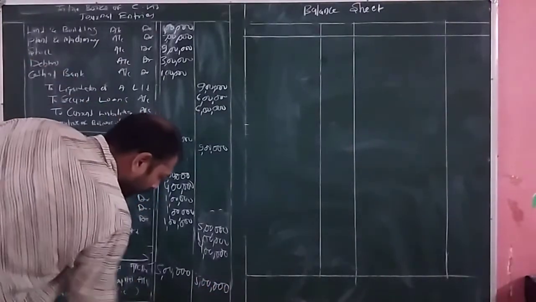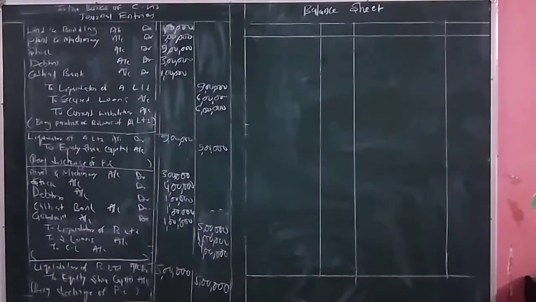Now we have passed the necessary journal entries in the books of C Limited.